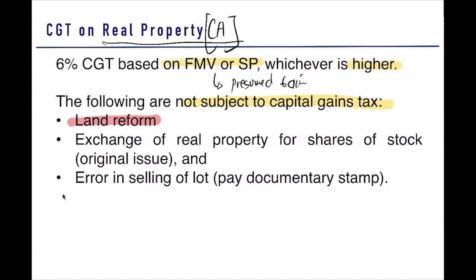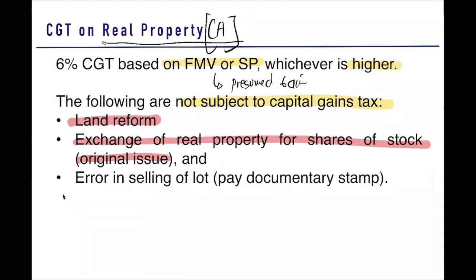Now, guys, as to another item, exchange of real property for shares of stocks, that is an original issue. This is also non-taxable. Why? Because it is merely an exchange, no realized benefit. Remember, an item of your gross income, there must be a realized benefit. But since there is merely an exchange, then we do not tax it.